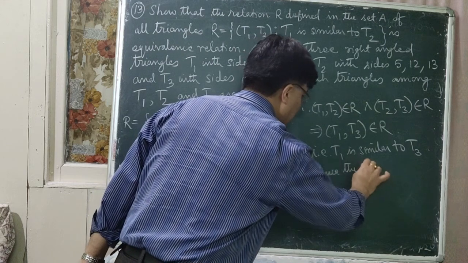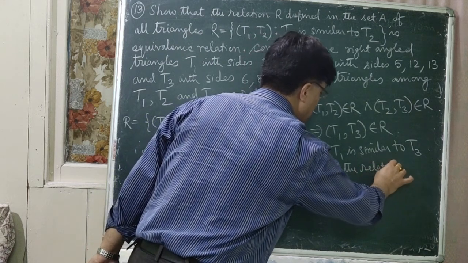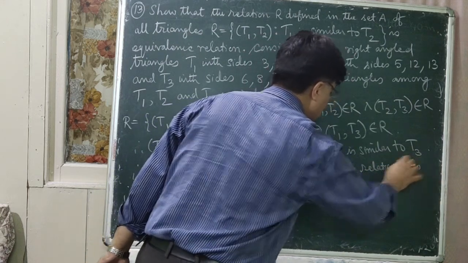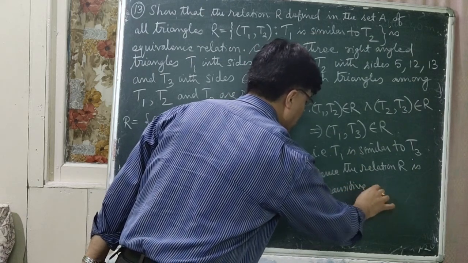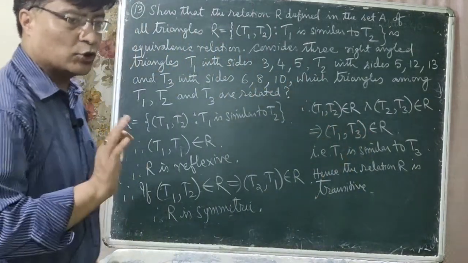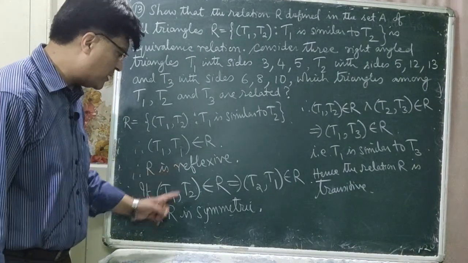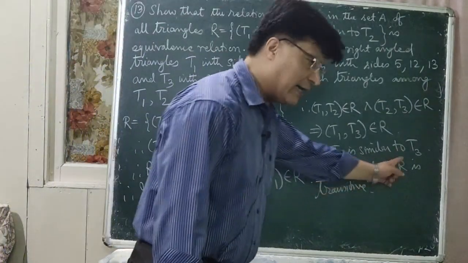Hence the relation R is transitive. So I think you have understood it. We have proved that R is reflexive, R is symmetric and R is transitive.